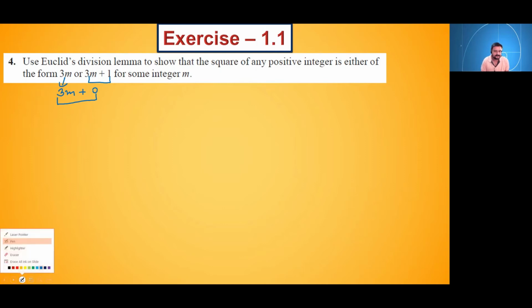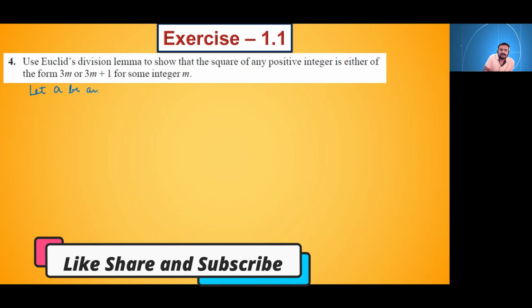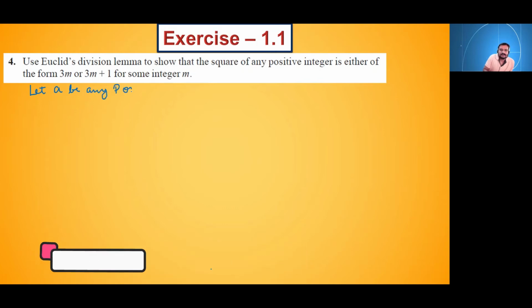First of all, what is the value of b here? Yes, Shravani, it's correct. What about others? I am getting only one or two responses. The value of b is 3. Okay, so first what we will do, we will assume let a be any positive integer. And b is equal to 3 here.